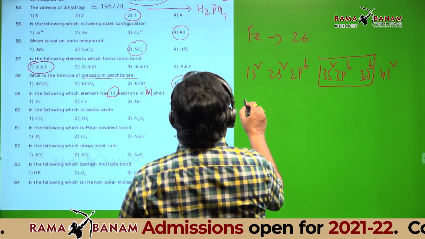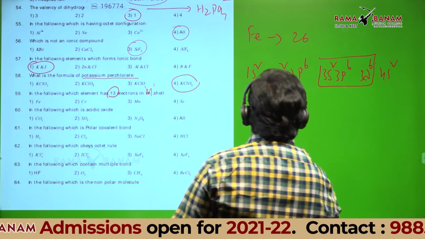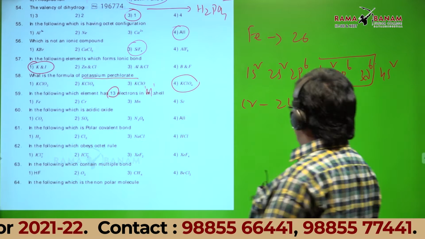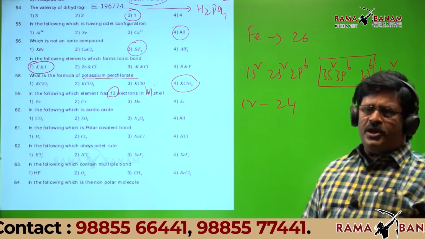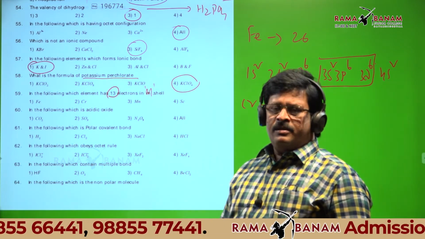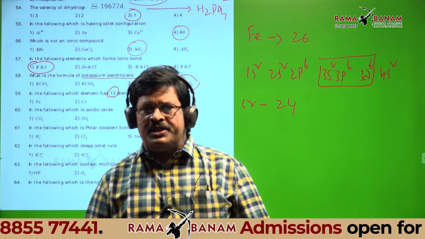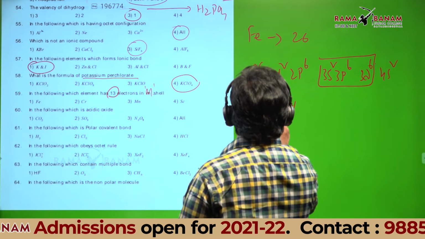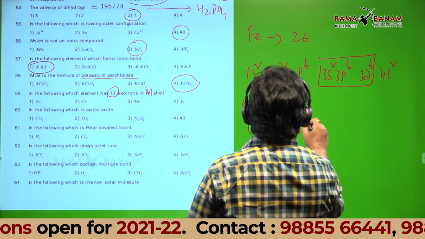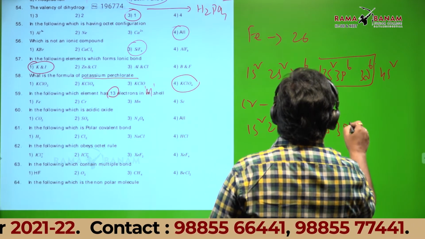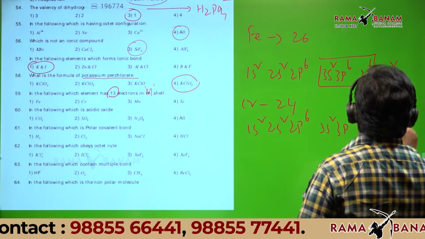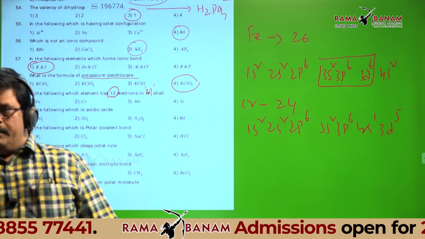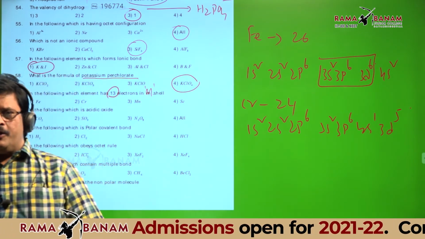What is the atomic number of chromium? 24. Students, please mute your mobiles. So it's 1s2, 2s2, 2p6, 3s2, 3p6, 4s1, 3d5. Is it okay? Yes. Because that is an anomalous configuration, chromium.